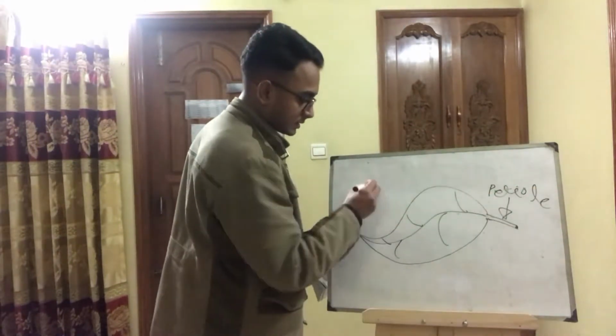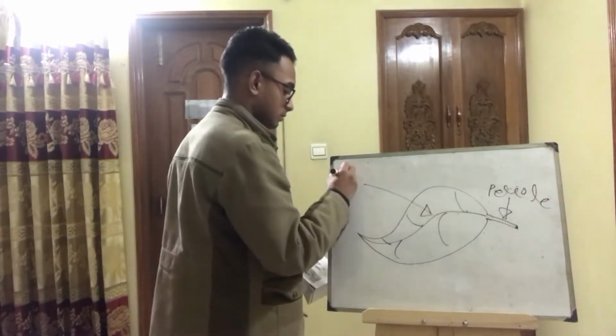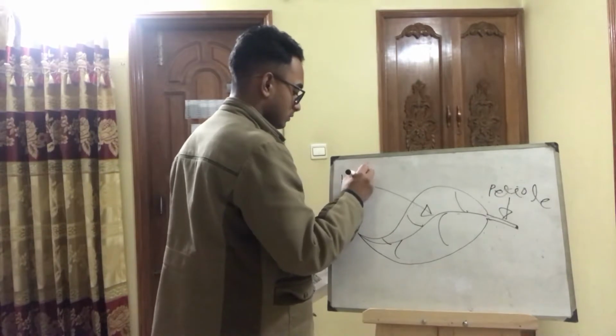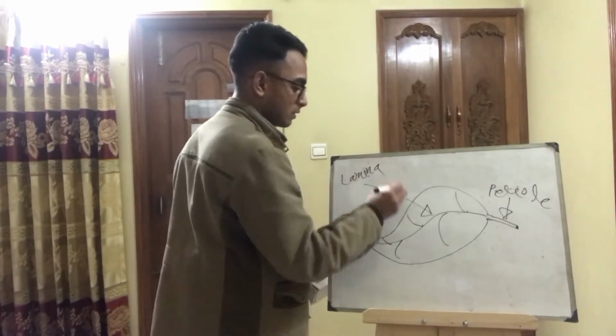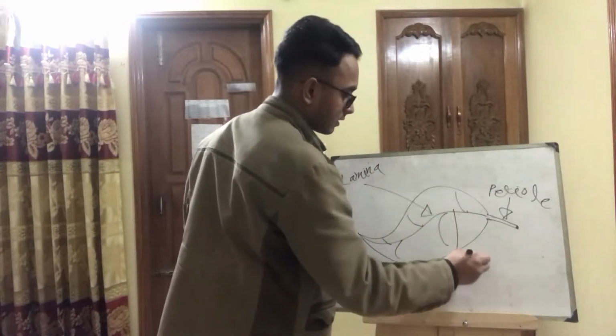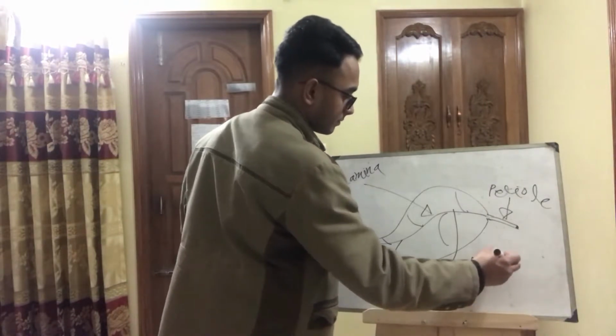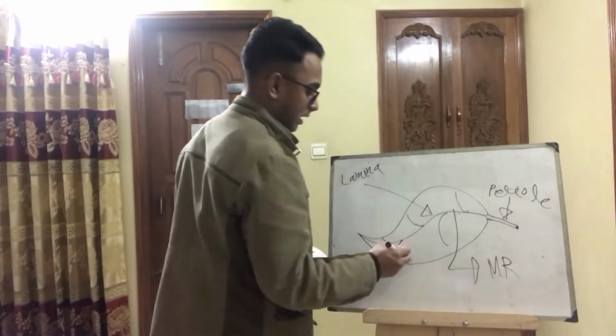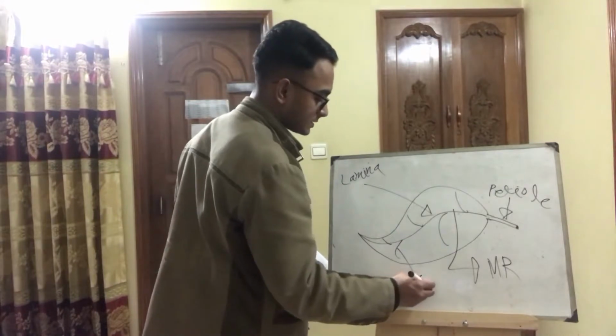And this part is the lamina. This part is the midrib. And these are the veins.